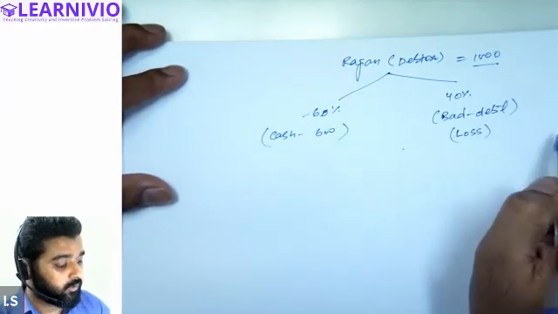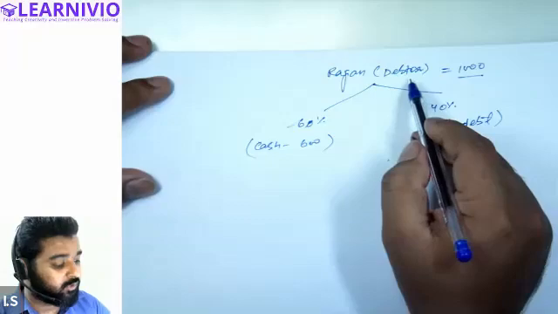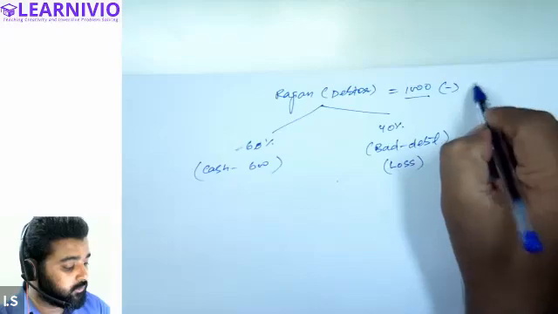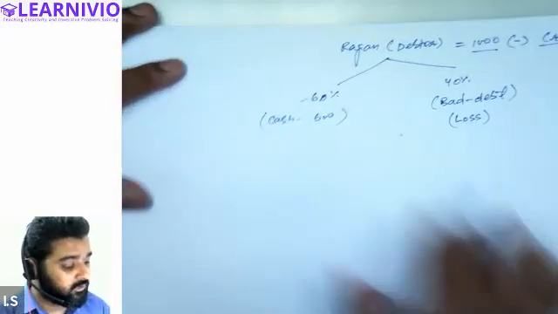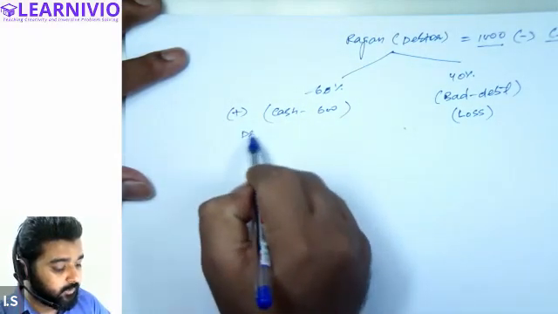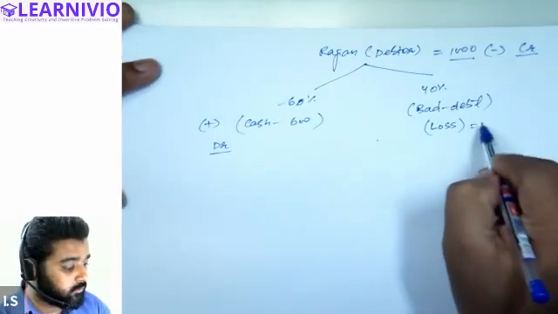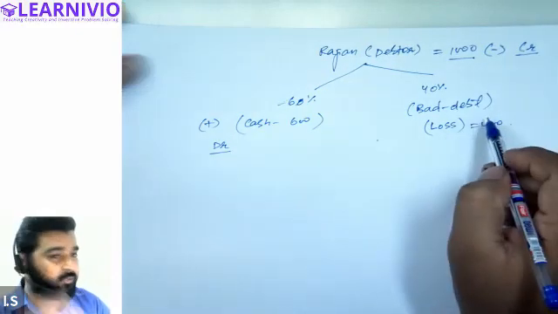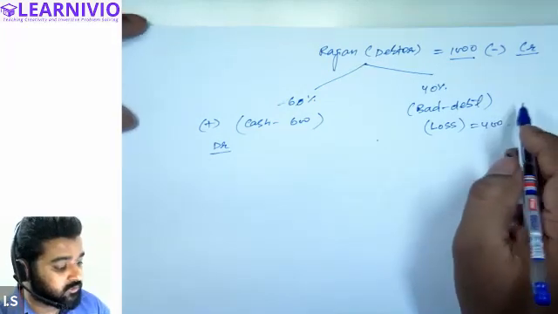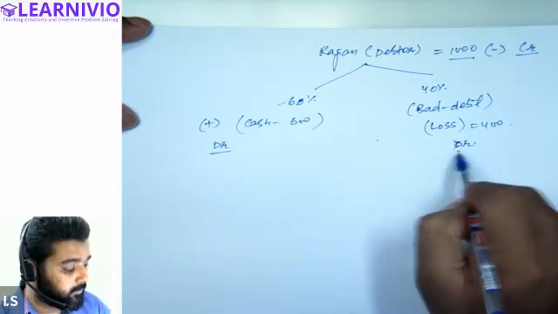All right. Now let's generalize this. First of all, through this transaction, will there be an increase or a decrease in the value of debtors? Decrease. Because debtors are decreasing, this will be credited. And the debtor is paying 60% cash, so there is an increase in the value of cash, so cash should be debited. And there is a loss as well. Loss of 40%, which will be 400. So should the loss be credited or debited? Debited. Debit all expenses, debit all losses, and credit all gains. This is the rule. So we will debit the loss.